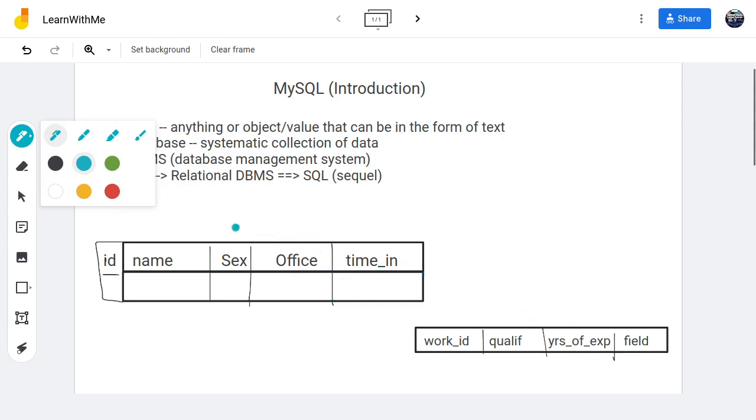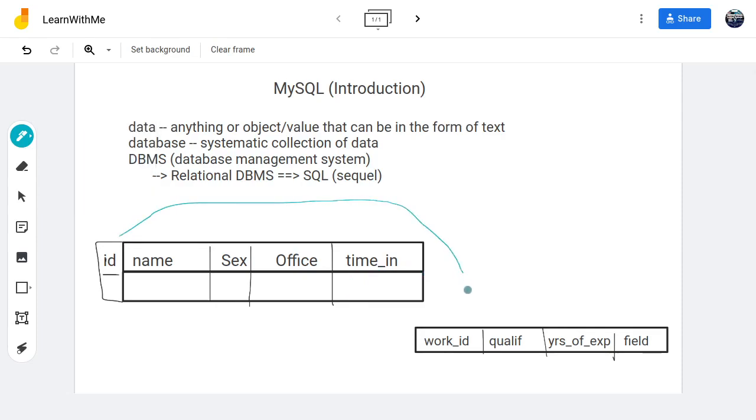Right now the relationship between this one and this one is that the ID here of the worker is what is used inside this other table to identify the worker. So once we see the same ID that is here, we know we are referring to the same worker. Here we'll call it secondary key, and here we'll call it primary key. Secondary key because it is not originally generated here, it was generated from here. Primary key here because it is used to identify each entry uniquely. No two entries have the same thing.